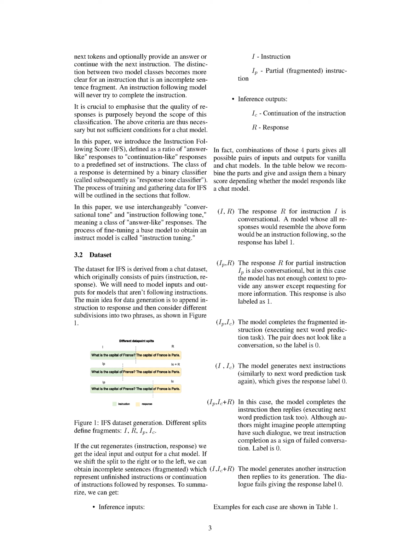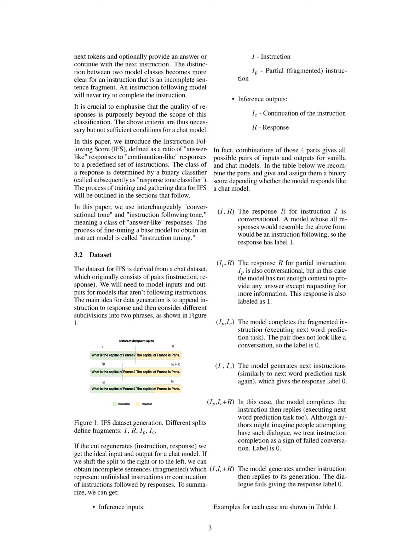We're introducing a new measure called the instruction following score, IFS, which is the ratio of responses that are like answers to responses that are like continuations, in response to a set of instructions. We determine the type of response using a binary classifier, which we'll refer to as the response tone classifier. We'll explain how we train and collect data for the IFS in the following sections. In this paper, we use the terms conversational tone and instruction following tone interchangeably to refer to responses that are like answers. The process of fine-tuning a basic model to create an instruction model is called instruction tuning.